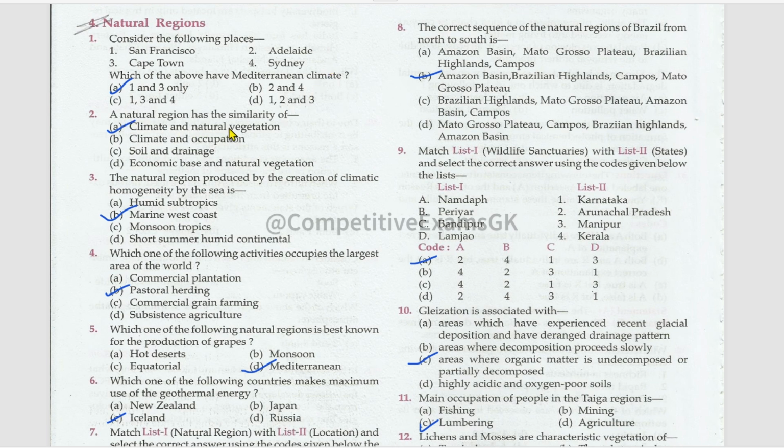A natural region has the similarity of climate and natural vegetation. The natural region produced by the creation of climatic homogeneity by the sea is marine west coast. Which one of the following activities occupies the largest area of the world? Pastoral herding. Which one of the following natural regions is best known for the production of grapes? Mediterranean.